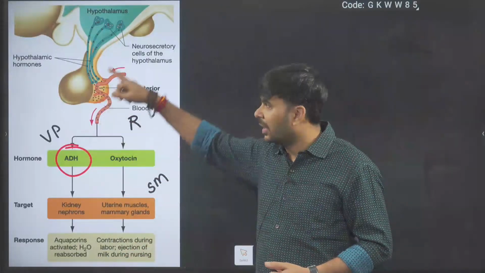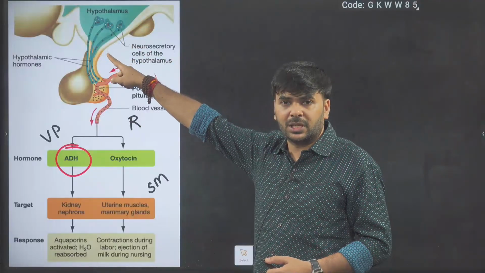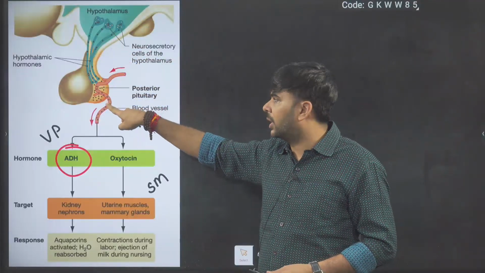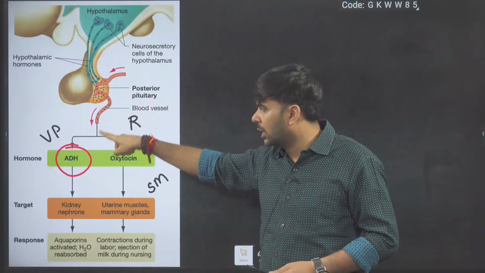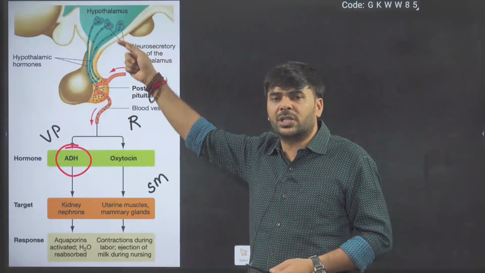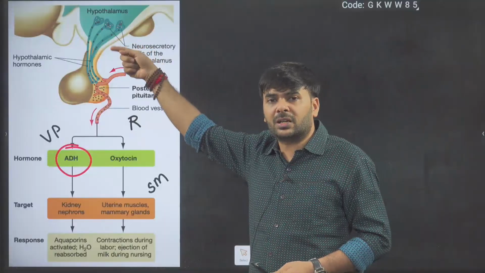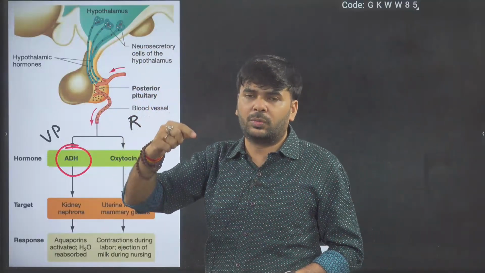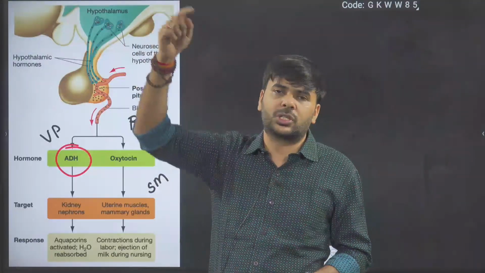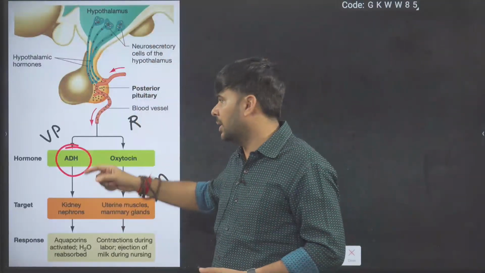ADH. Remember, it is released by the brain, the hypothalamus area. By the hypothalamus, okay, it gives a signal to the posterior pituitary to release this. Means ultimately neurons are controlling glands. In the beginning we discussed neurons control glands, or hormones control the neurons.